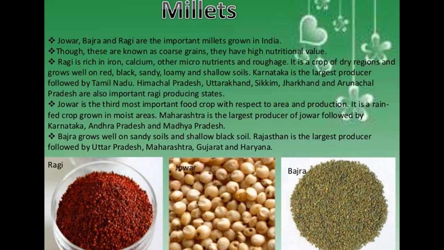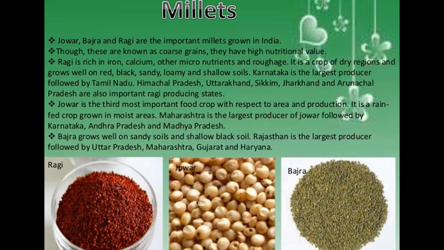They have high nutritional value, so if you are on a diet or want a healthy life, you should eat these grains. Ragi is rich in iron, calcium, other micronutrients and roughage. It is a crop of dry regions and grows well in red, black, sandy, loamy and shallow soils. Karnataka is one of the largest producers, followed by Tamil Nadu. Himachal Pradesh, Uttarakhand, Sikkim, Jharkhand and Arunachal Pradesh are also important ragi producing states.